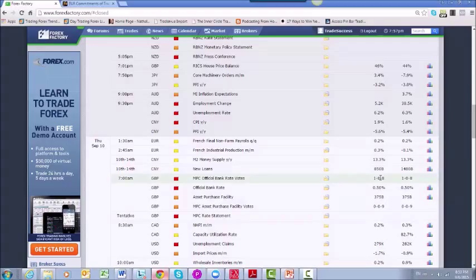Since then, we have seen some negative data come out of the pound, and the pound has not benefited from the risk situation that we have seen going on, that the euro had benefited from. So the tone for the pound is still kind of dovish. However, the market will be looking to see what comes out here, if there is any change in the votes. If there is a change in the votes, that would indicate that perhaps we may see an increase in the bank rate. So keep an eye on that.